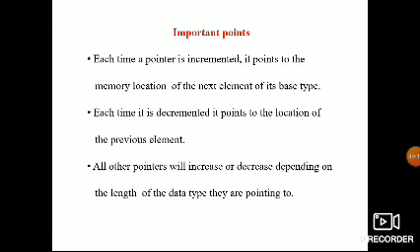First you have to find the difference of the two pointers, and divide it by the size of the data type. What is the size? If I use int, you have to divide by 2. If I use float, you have to divide by 4. If I use char, divide by 1. Like that you have to subtract. So two pointers can be subtracted, and you will get the number of elements. And you can use the increment and decrement operators also. If I increment, it will go to the next element of the memory location. If you decrement, it will go to the previous location of the memory.